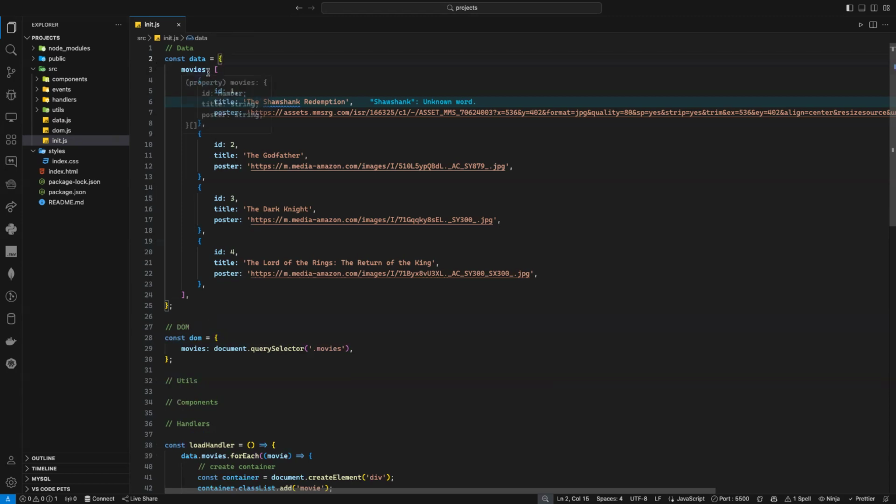Now, if I separate the data, like let's say I have movies, I have ads, I have a lot more, then as you can see, you will have a lot of variables. If you are exporting a lot of variables and you are working on a very complex project, there is a high chance that some variables have the same name and you will have a bug. And that's what we call encapsulation. So encapsulation means I can store all the related data in one object.